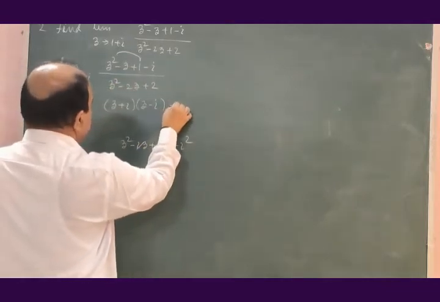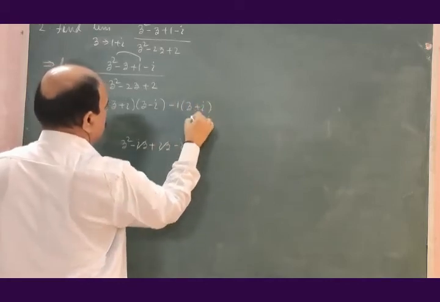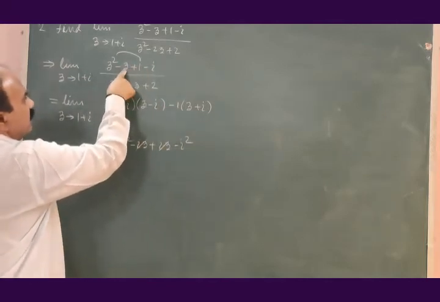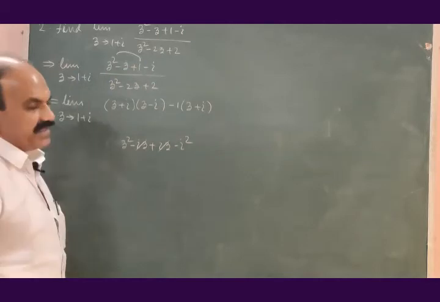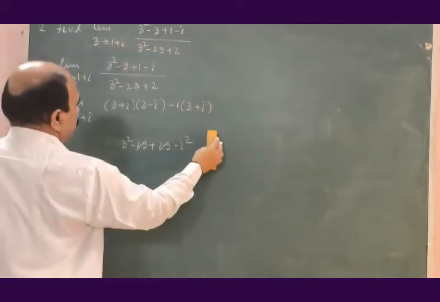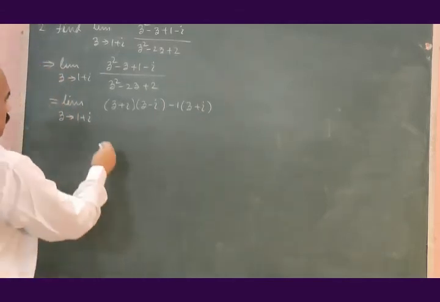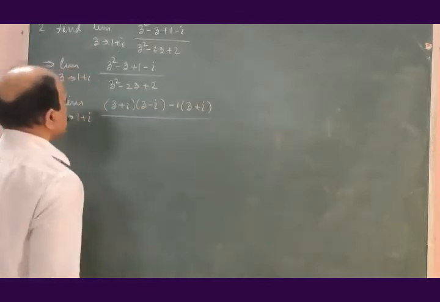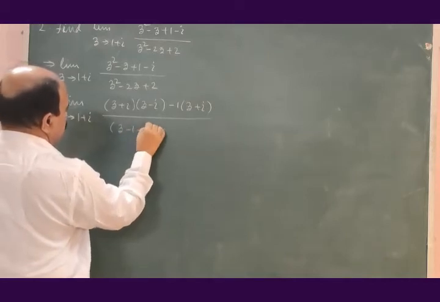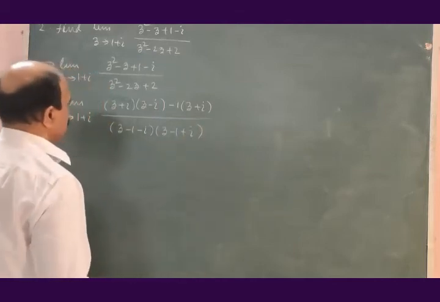Let us take minus 1 common from this. So what is left? z plus i. From the remaining two terms, minus 1 is taken common. Here z is left, here plus i is left. Okay. Then the denominator: (z minus 1 minus i) into (z minus 1 plus i).